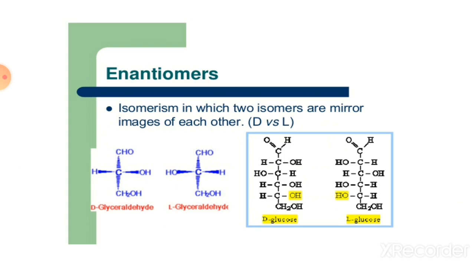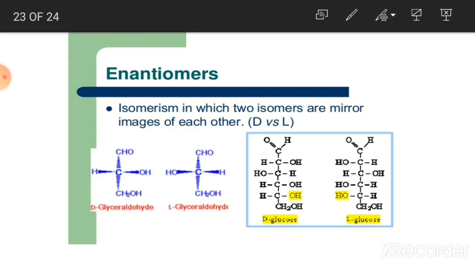That is called an enantiomer. For example, D-glucose and L-glucose. The hydroxyl group of the chiral carbon is totally different to each other.